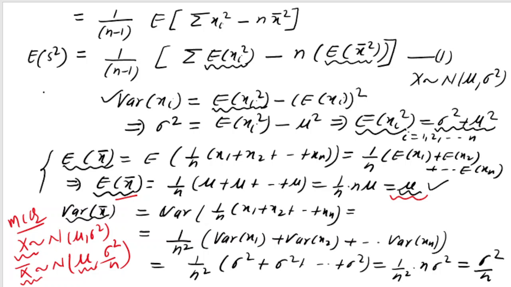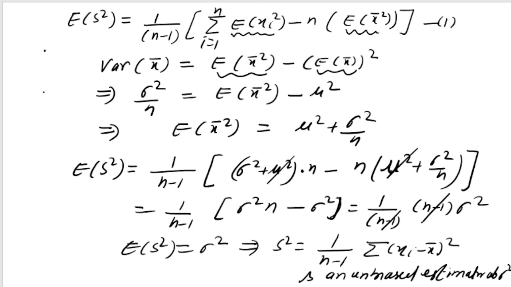Then I calculated variance of x bar, which I got as sigma square by n, and I told that x bar also follows the normal distribution with mean mu and variance sigma square by n. Then I used variance of x bar equal to expectation of x bar square minus expectation of x bar whole square, and I calculated this as sigma square by n, so expectation of x bar square is equal to mu square plus sigma square by n. Now I have got all these values, I substituted in equation 1, and I proved that this is equal to sigma square.